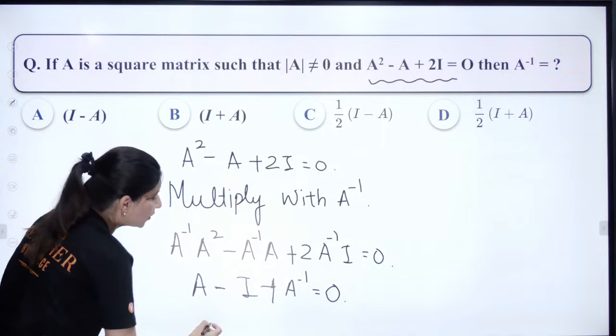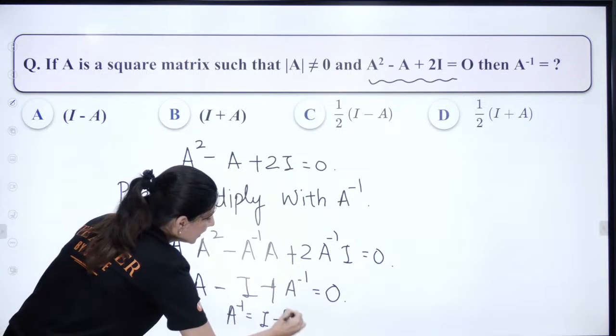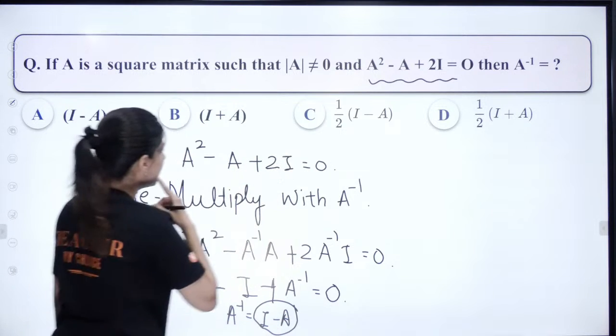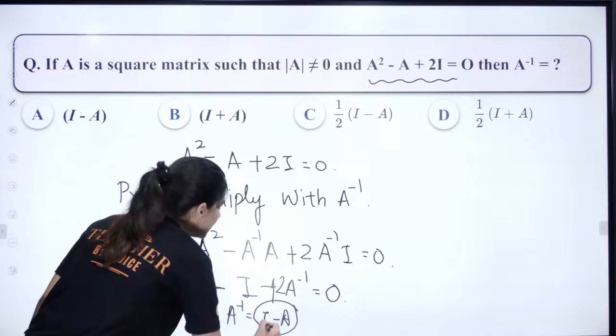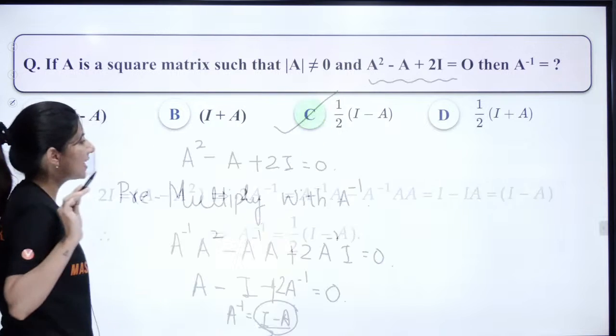You just shift this towards the right hand side. So A inverse is nothing but I minus A, and we have a 2 over here. So A inverse is (I minus A) by 2. Option C is absolutely right.